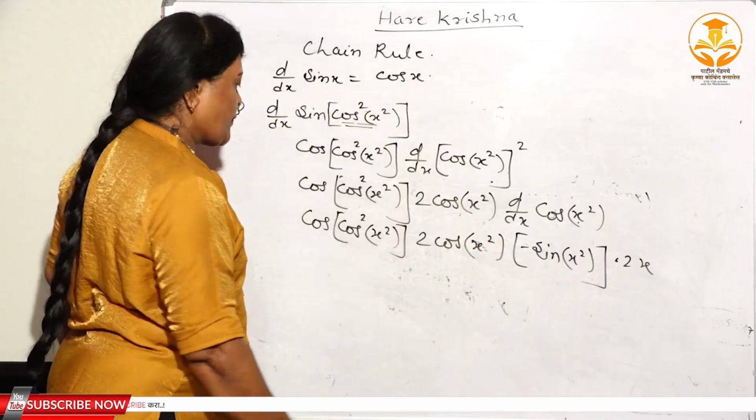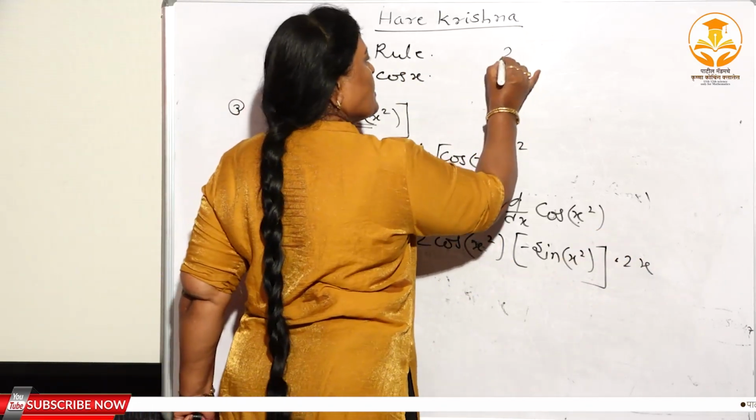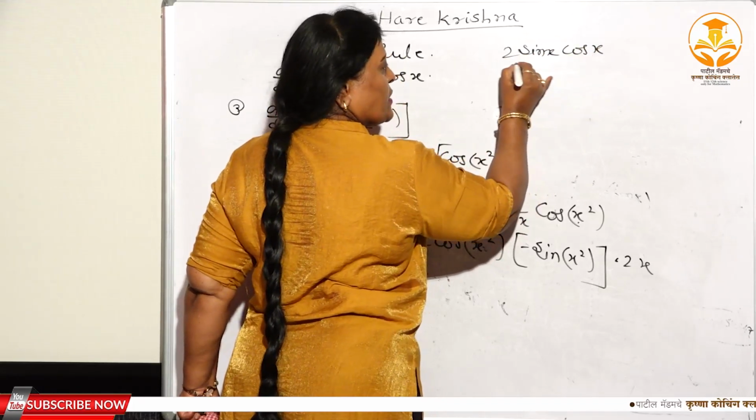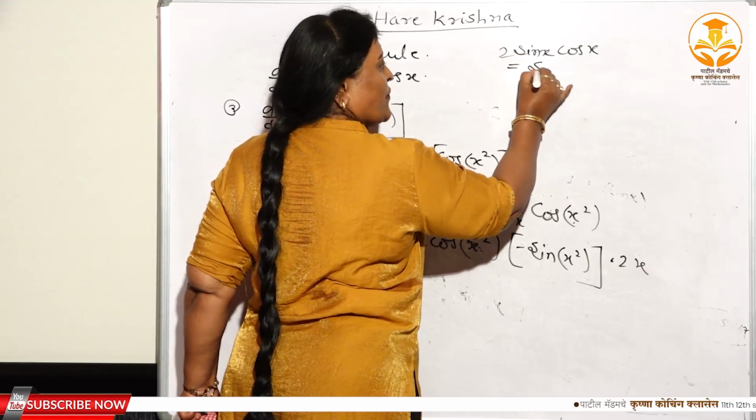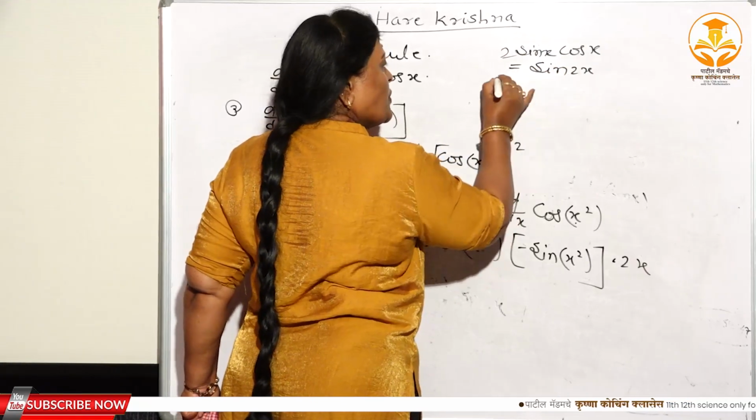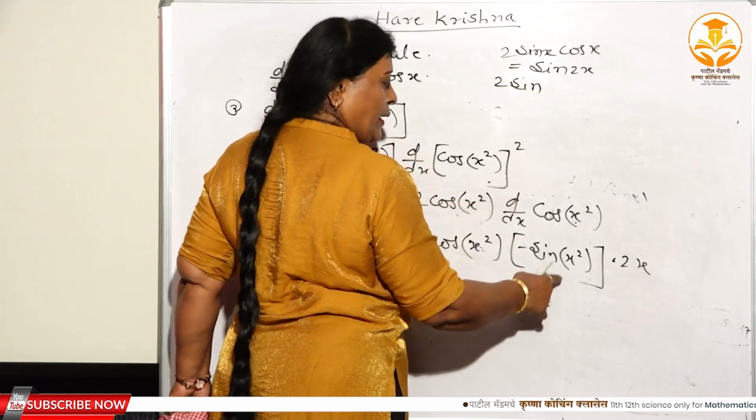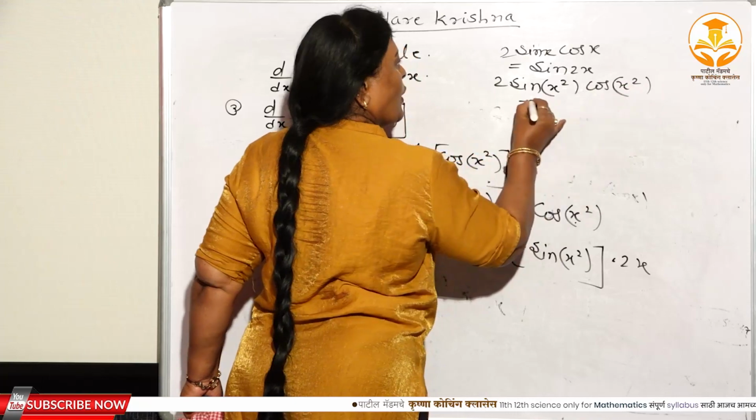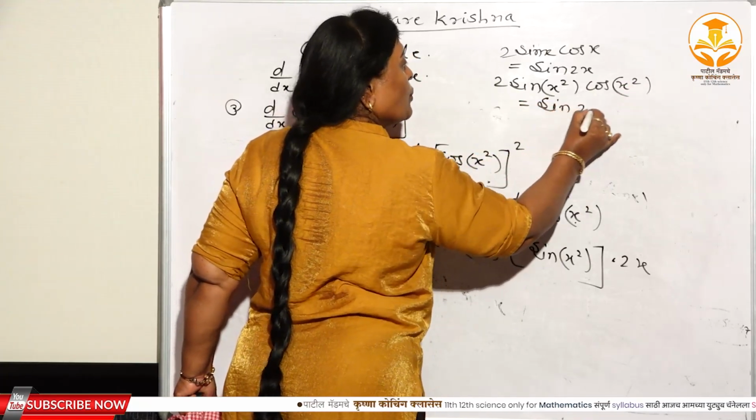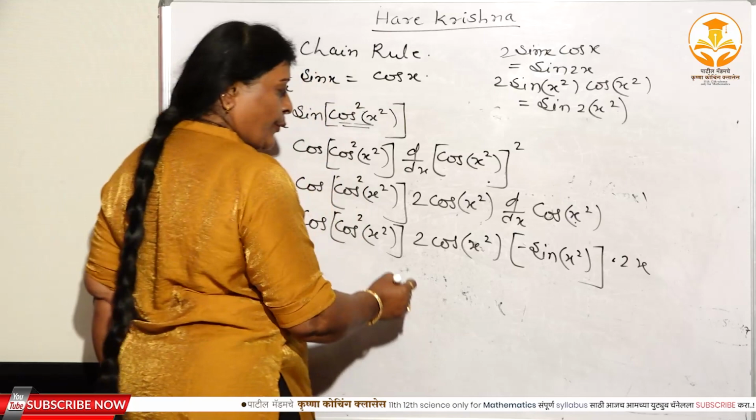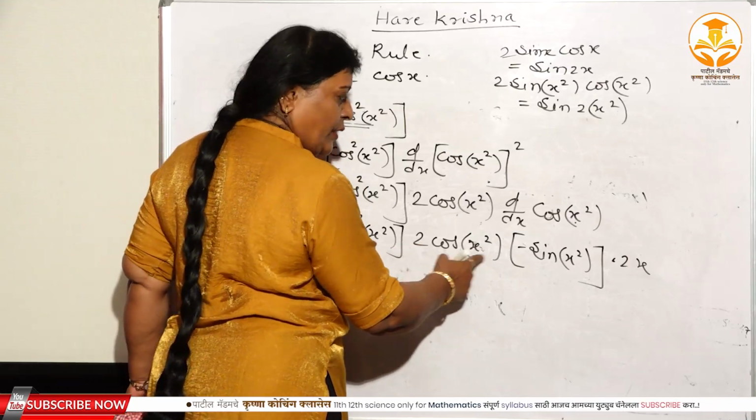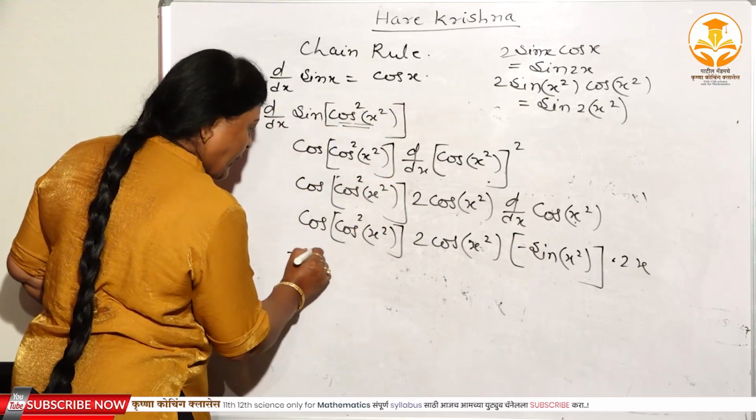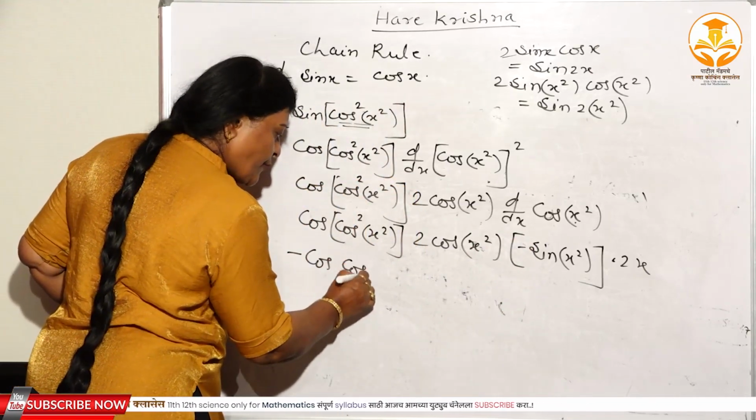Again d dx of x square. Right? Now again you know the formula. See here, 2 sin x cos x. I have already told you this formula: 2 sin x cos x is the formula of sin 2x. Suppose in case of this, 2 sin x square and cos x square, then the formula becomes sin of 2x square, right? Therefore, in place of 2 cos x square sin x square you can write sin 2x square, and this minus sign you can write like this here, minus cos of cos square x square.